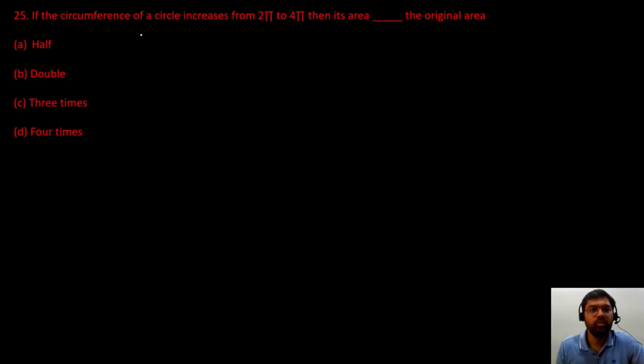Question number 25. The circumference of a circle increases from 2 pi to 4 pi. What will be the change in its area? Circumference is 2 pi r, first it is 2 pi, so r is 1.